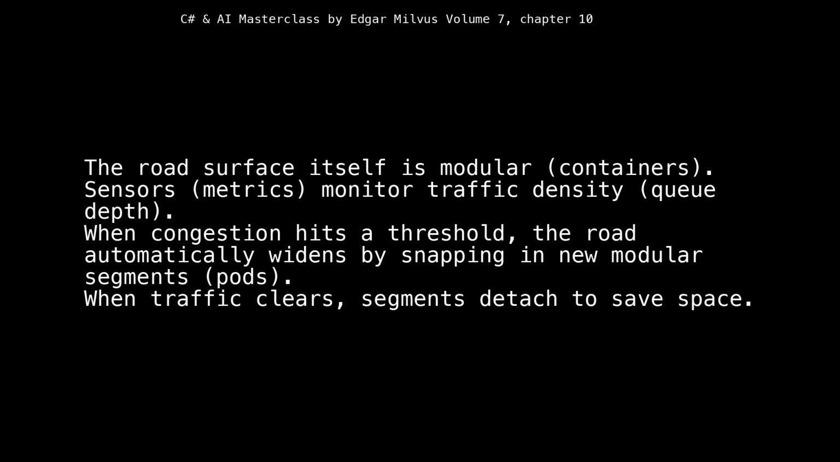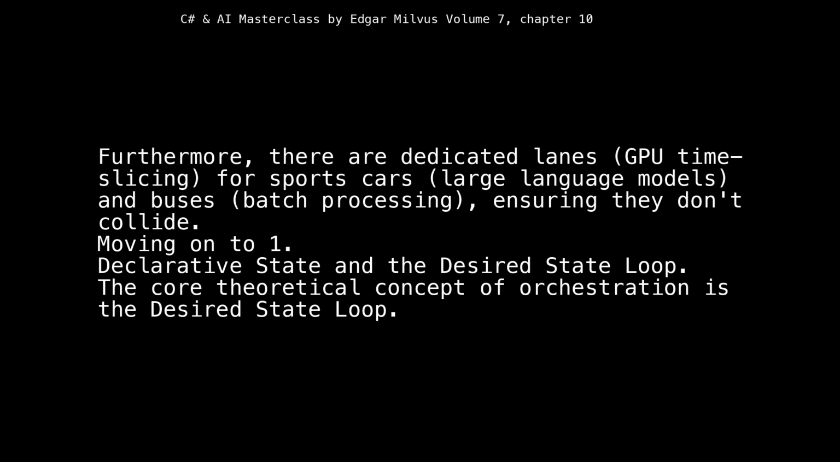The road surface itself is modular, containers. Sensors, metrics, monitor traffic density, queue depth. When congestion hits a threshold, the road automatically widens by snapping in new modular segments, pods. When traffic clears, segments detach to save space. Furthermore, there are dedicated lanes, GPU time-slicing, for sports cars, large language models, and buses, batch processing, ensuring they don't collide.